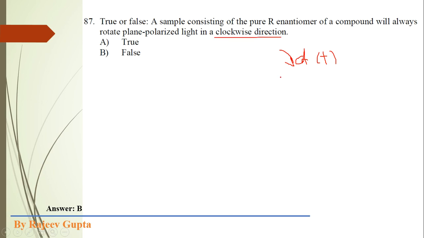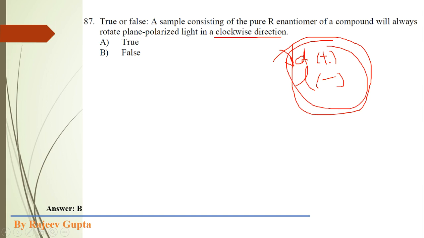But we know that there is no relationship between this R/S absolute configuration and this D/L assignment, because this D and L we get according to the clockwise or anti-clockwise rotation in our polarimetry experiment. So this data is actually practical data which has no relation with the R/S absolute configuration. So absolutely this statement is a wrong statement.